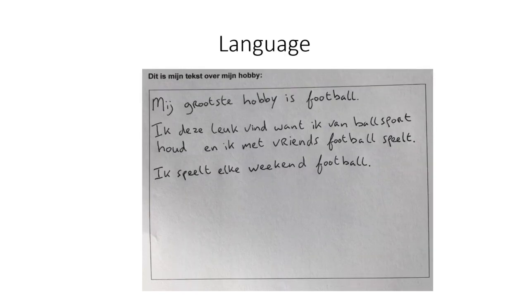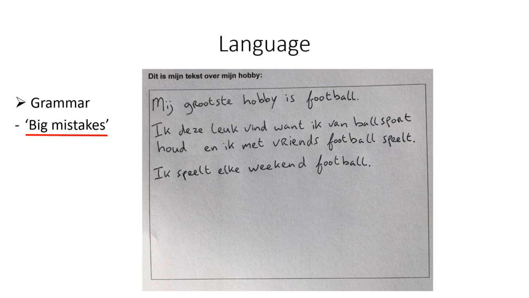So now let's move on with the language part of the grading. So what will you be graded on for language, and let's apply that to this sample exercise. First, we're going to have a look at the grammar. And when we look at the grammar, there are small mistakes and big mistakes. And we will first look at the big mistakes. A big mistake is a mistake that you make in a grammatical topic that you need to be in control of for A2 level. So if you make a mistake in this kind of topics, then that will probably affect your grade. So let's have a look at those.